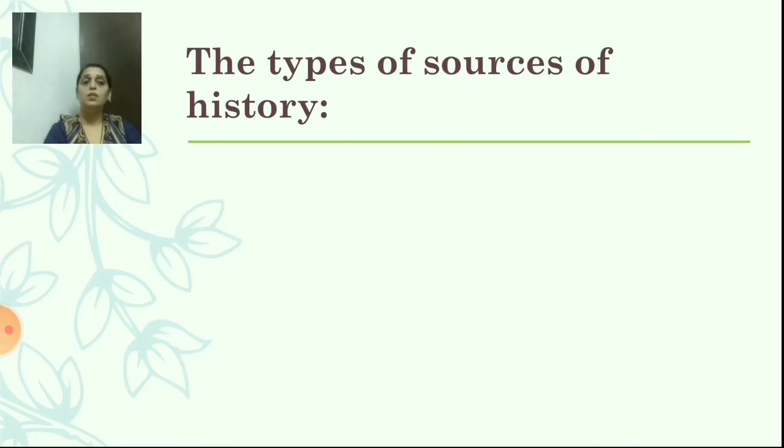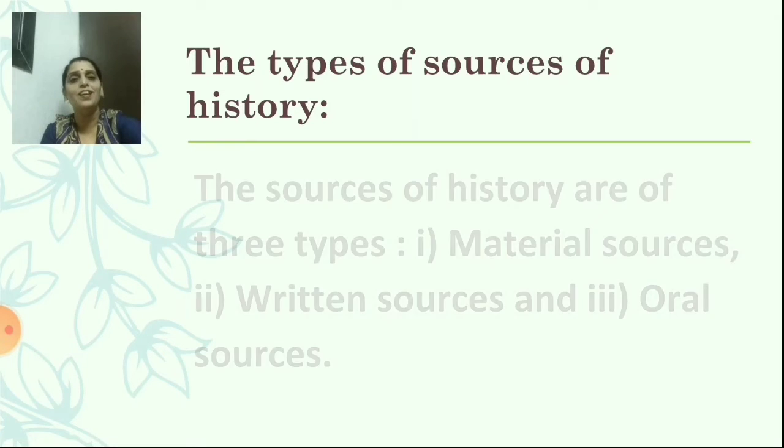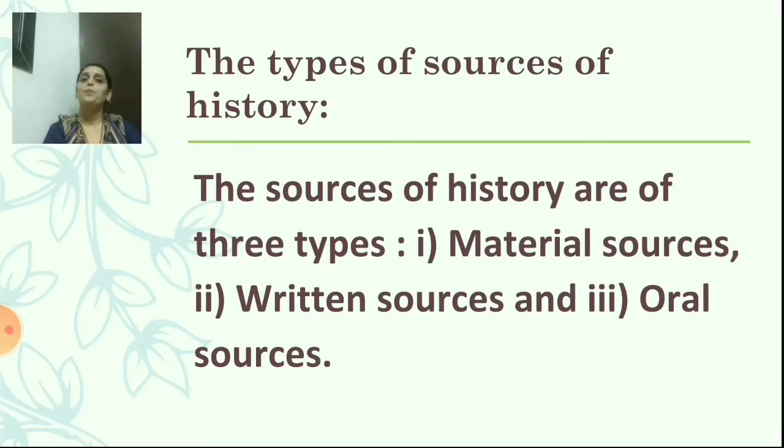Now the next, state the types of sources of history. Yes, can you guess how many types of sources of history are there? Yes, there are how many? 3 types. The sources of history are of 3 types: material sources, written sources, and oral sources. Now let's see in detail.